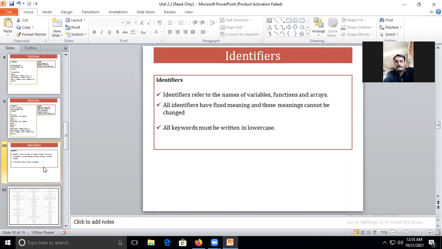Now there are certain rules to write identifiers in a programming language. The very basic rule: every identifier or name should be written in lowercase. There is one more rule: it will not start with a number. Do you remember this?